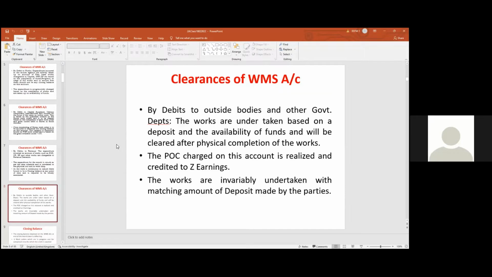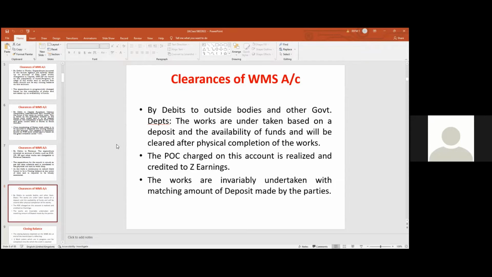So another item is, in the case of some of the works in zonal railway workshops, some works are undertaken for other government bodies, private bodies, corporates, for example, alumina company or National Thermal Power Corporation for their own rolling stock, wagon stock, some other government department, defense departments.